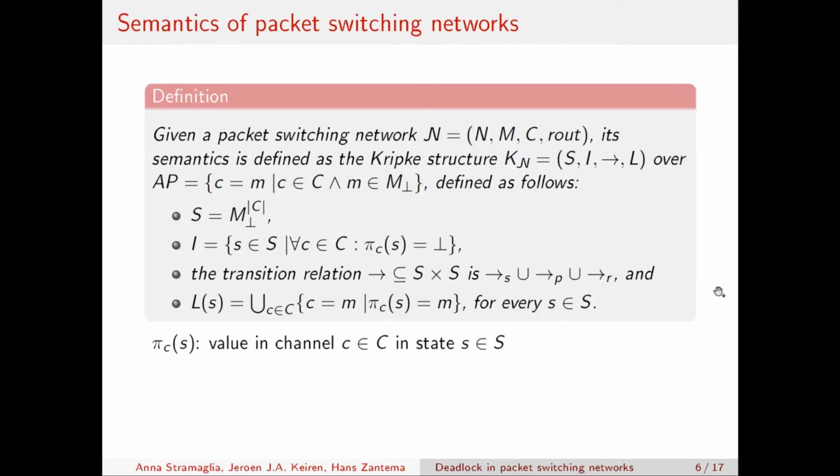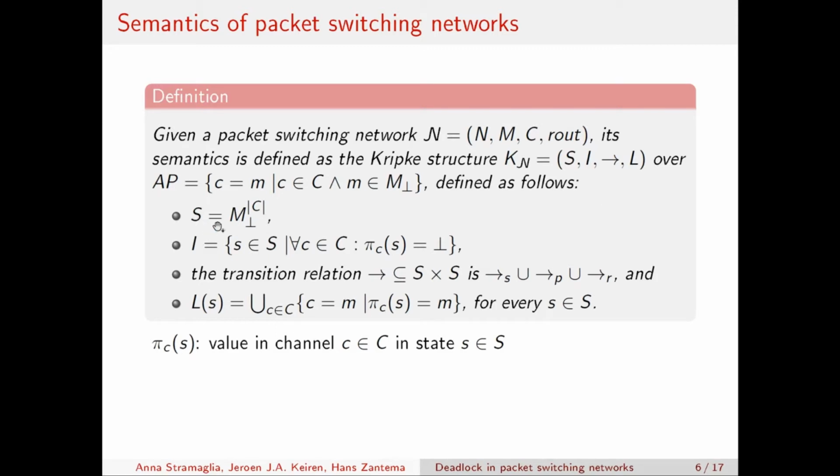Let's see now, before going to the notions and relations that we have provided about deadlocks in packet switching networks, the semantics of packet switching networks. And the semantics is defined as a Kripke structure, which is a 4-tuple composed of a set of states, initial states, a transition relation, and a labeling function over a set of atomic propositions which give the content of the channels.